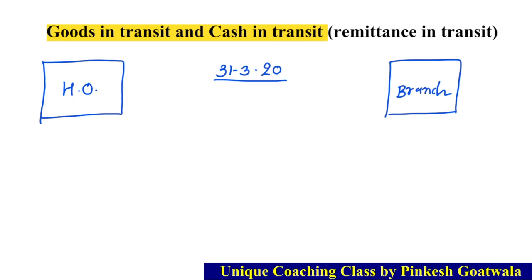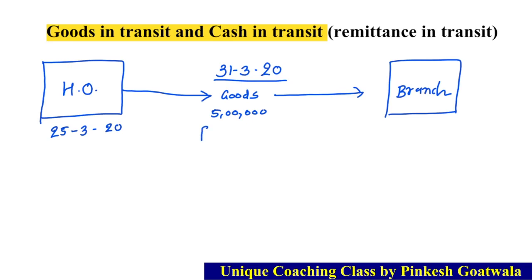Suppose on 25th March 2020 head office sent goods to branch amount 5 lakh. Okay, 25 March, head office sent goods rupees 5 lakh to branch. Normally goods are delivered within 2 days.